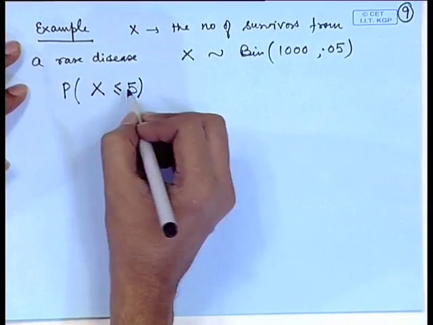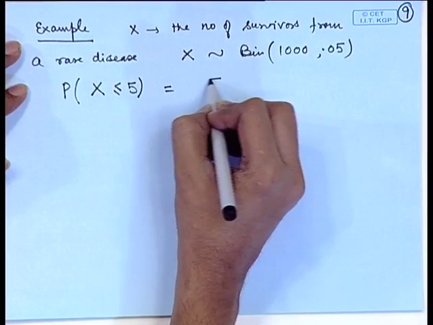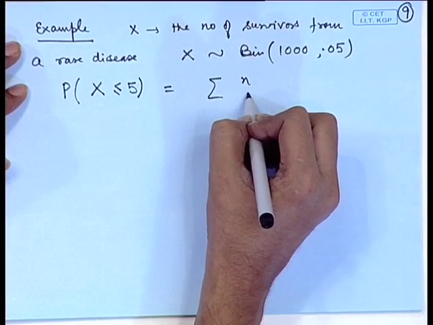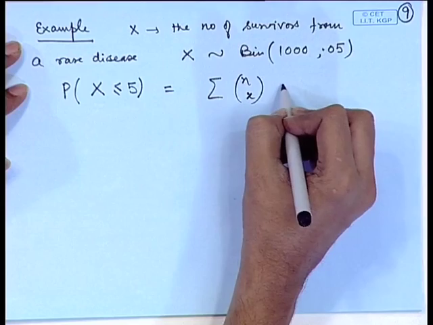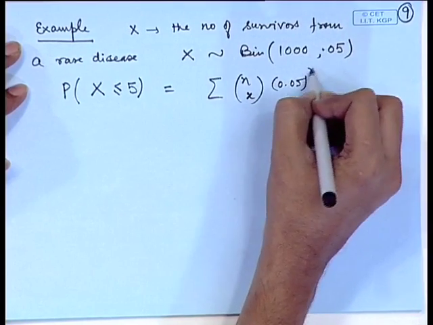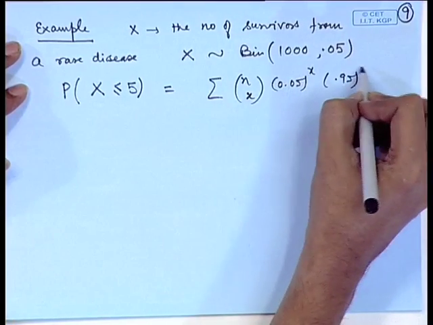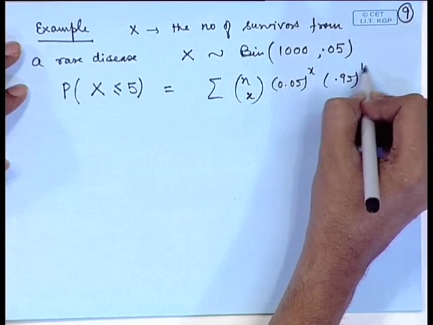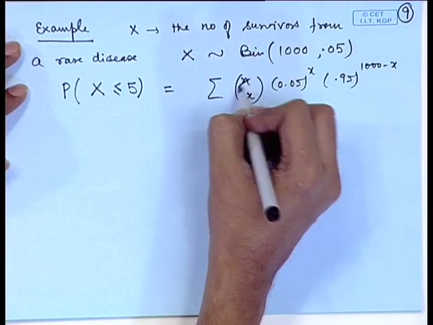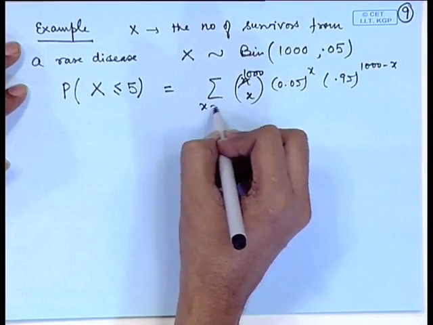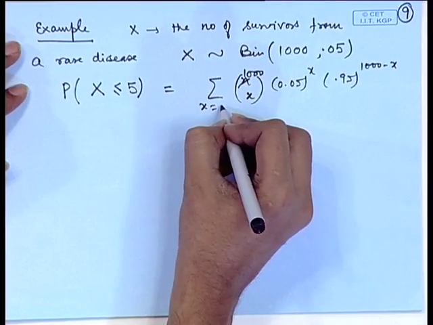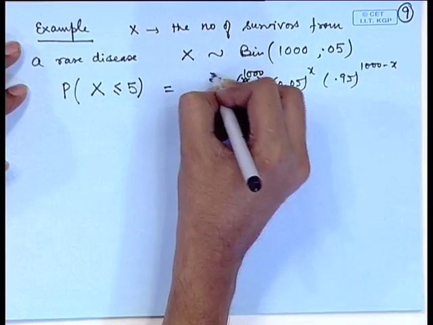Now, if we directly want to calculate this one, then it is equal to n c x 0.05 to the power x, 0.95 to the power 1000 minus x. Here n is 1000, x is equal to 0 to 5.